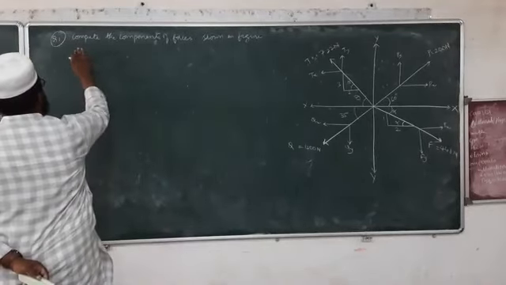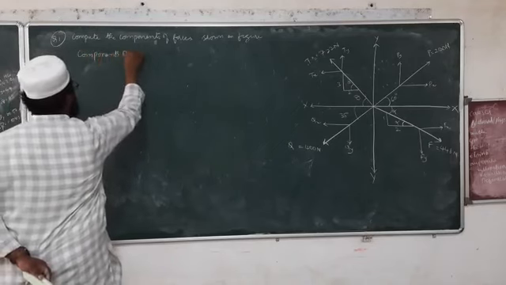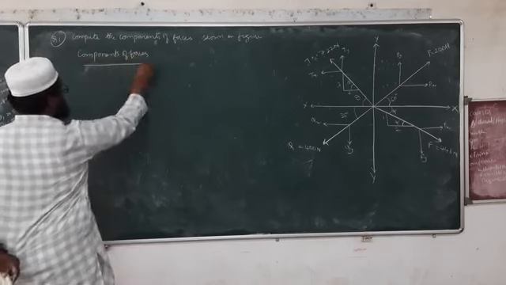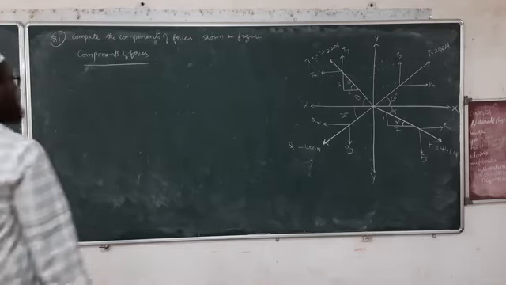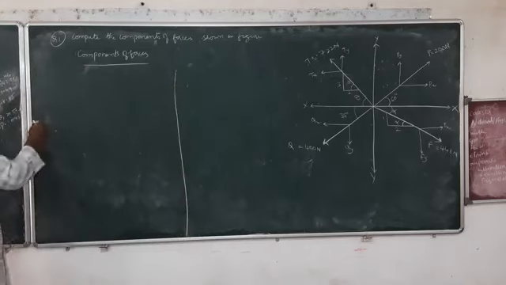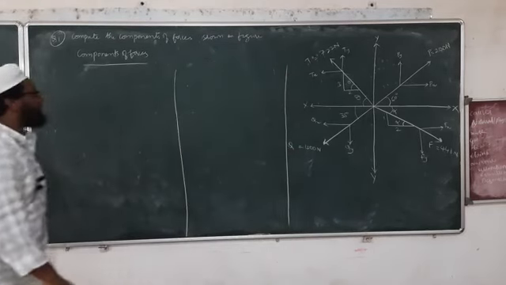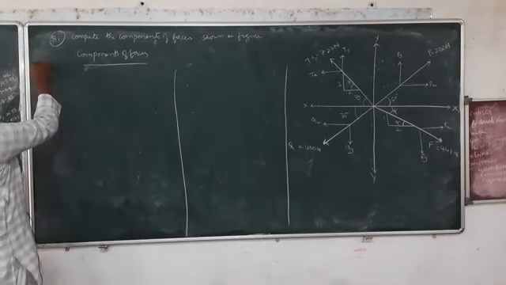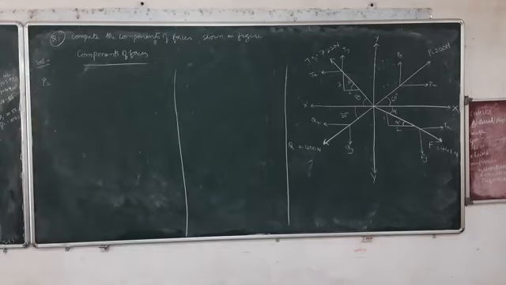Okay. So we'll start with the force P in the first quadrant. I'll write here the side heading: components of forces. I'll divide this board into two parts. So now, P is equal to how much is it given?